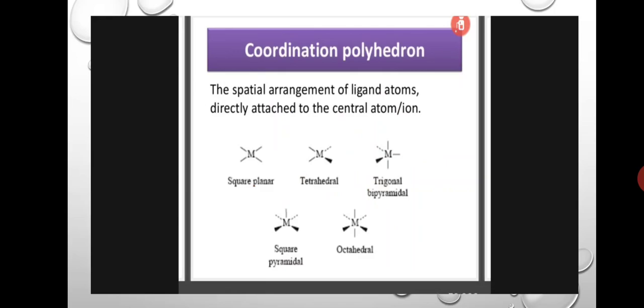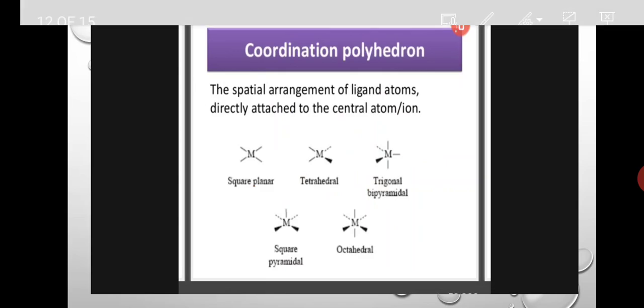The next, coordination polyhedron: the spatial arrangement of ligand atoms directly attached to the central atom or ion. Square planar, tetrahedral, trigonal bipyramidal, square pyramidal and octahedral. These are structures of complexes with ligands directly attached to the central atom.